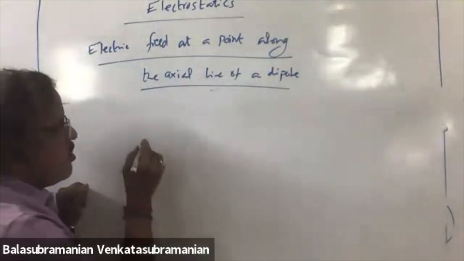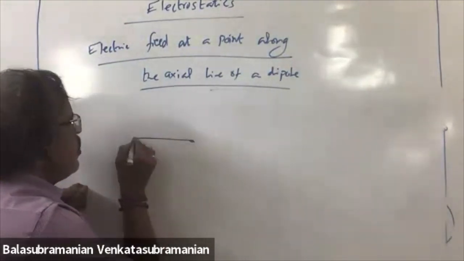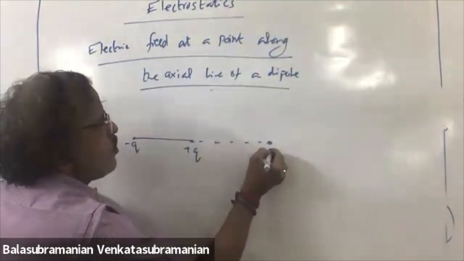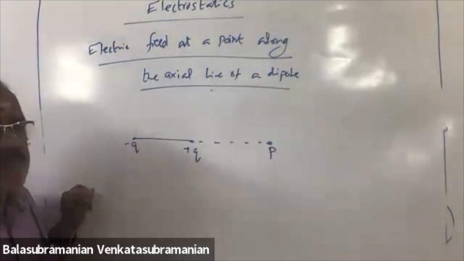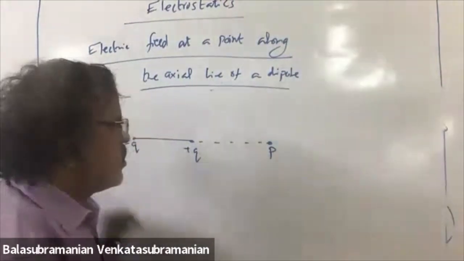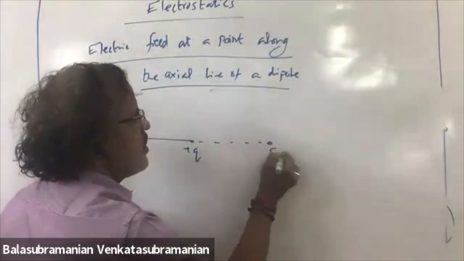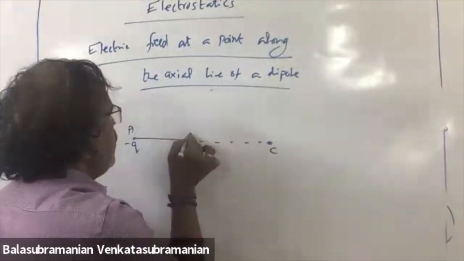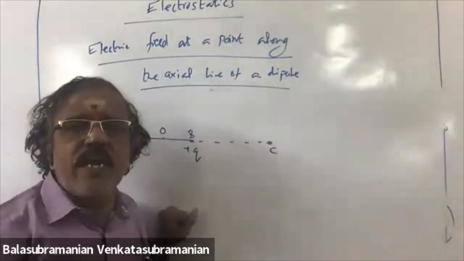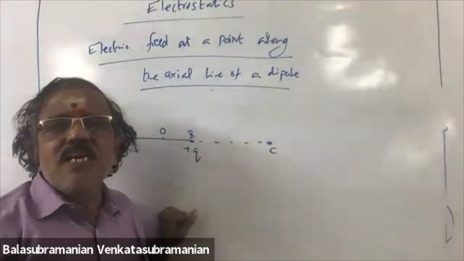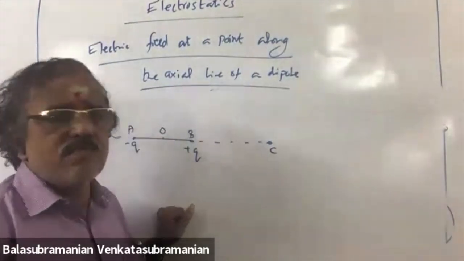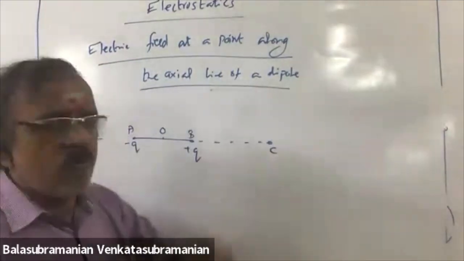What is the meaning? This is a dipole, minus Q, plus Q. At this point P, we have to calculate the electric field. No problem, A, B, center O, point C. We have to calculate the electric field at this point C due to this dipole.